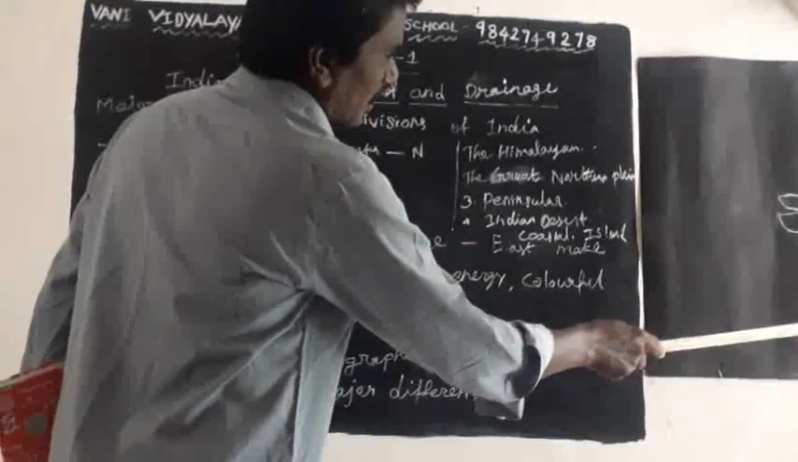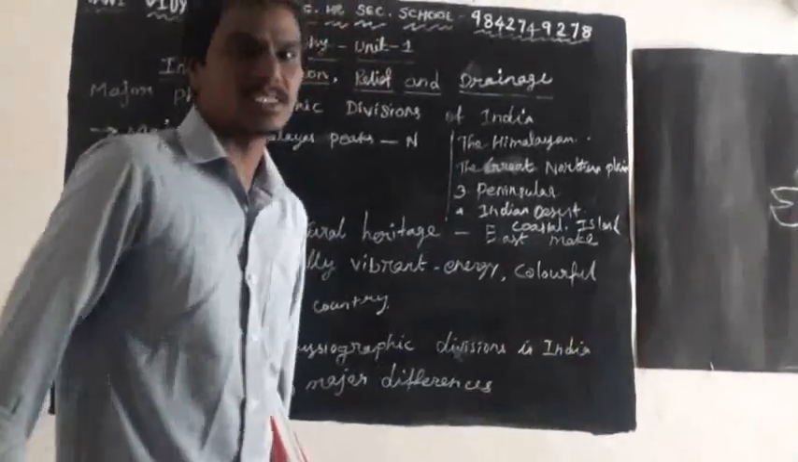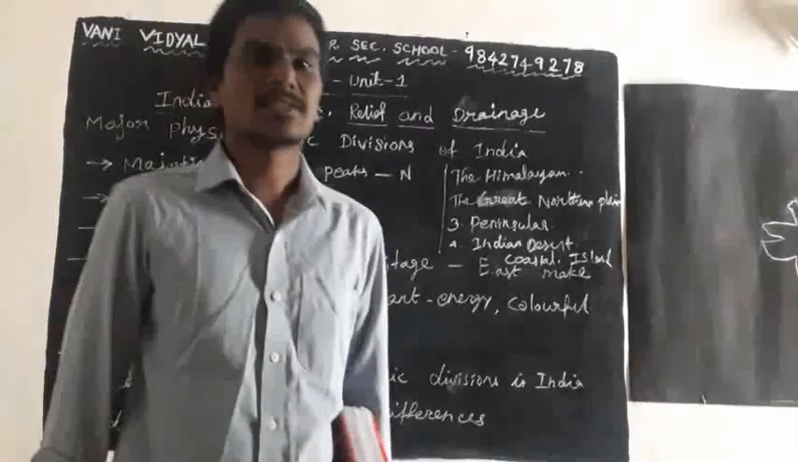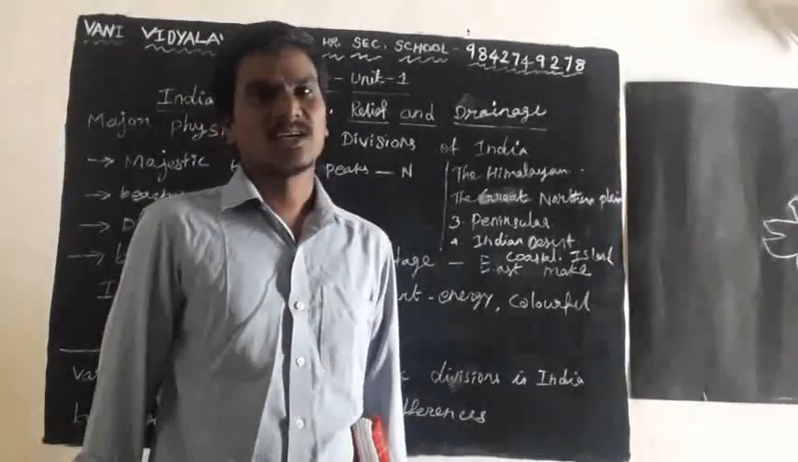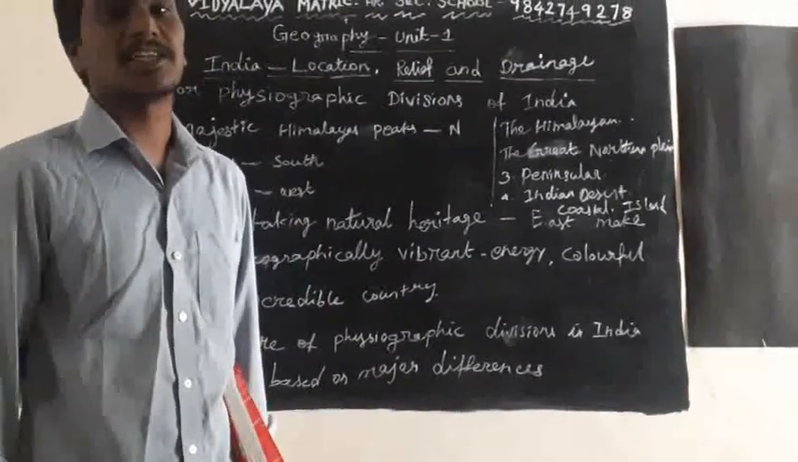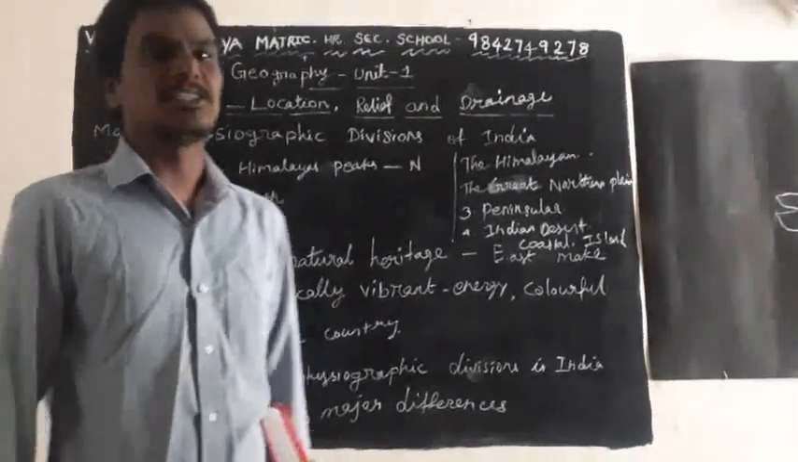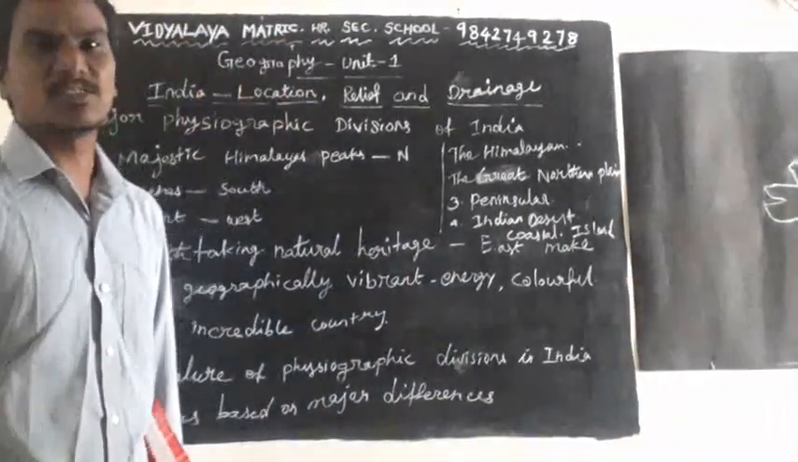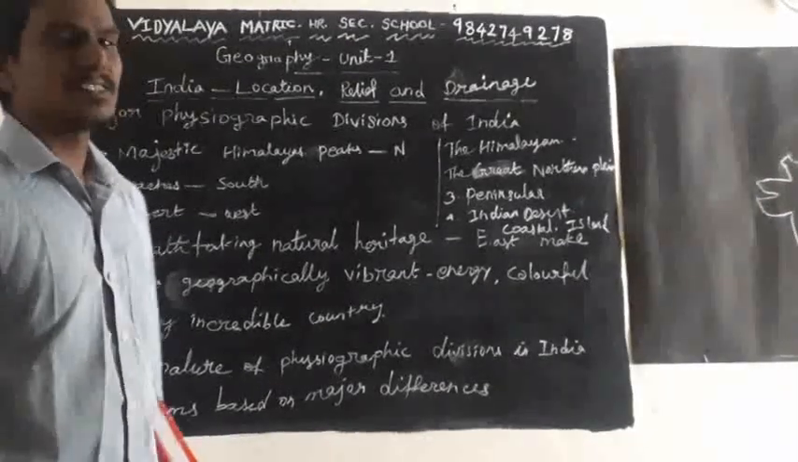India and Sri Lanka are separated by the Palk Strait, which is narrow and shallow. Indian Standard Time, IST, differs from Greenwich Mean Time, GMT, by 5 hours 30 minutes.